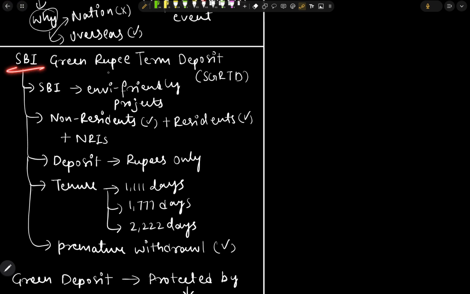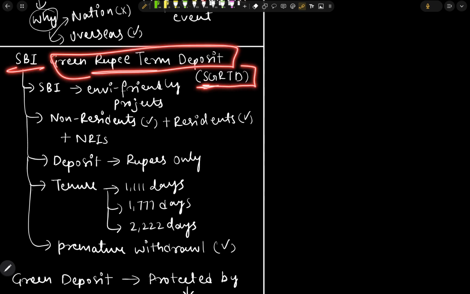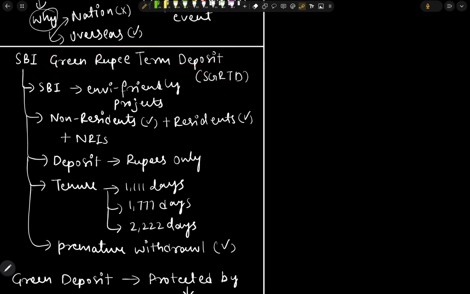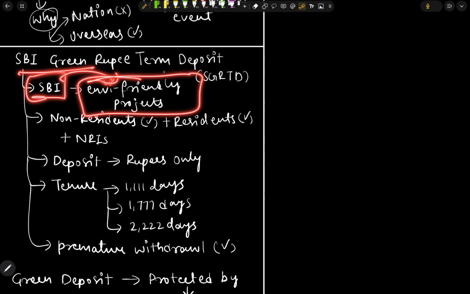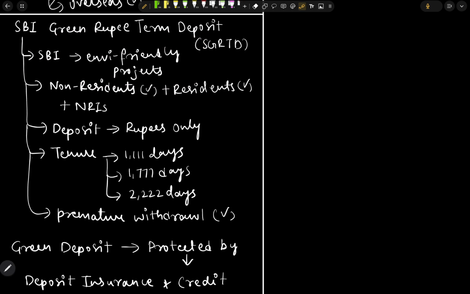Next we have the SBI Green Rupee Term Deposit, that is SGRTD. The issuer is SBI. It mainly launched this term deposit to encourage environmentally friendly projects. Who can buy these deposits, or who can deposit?